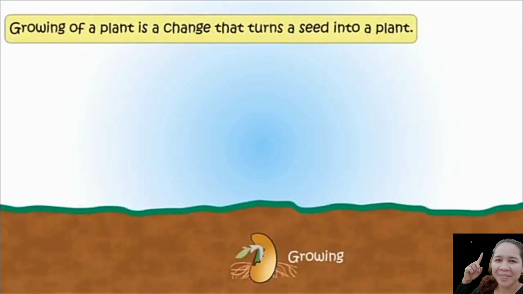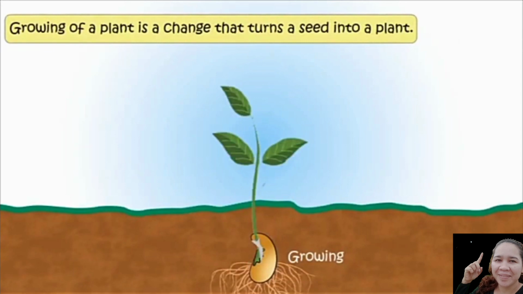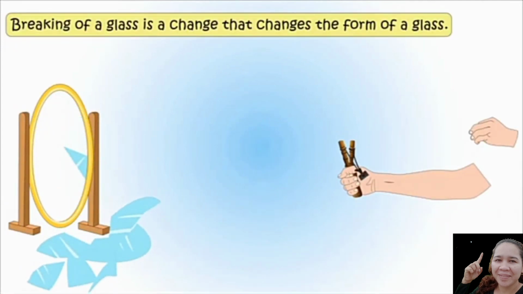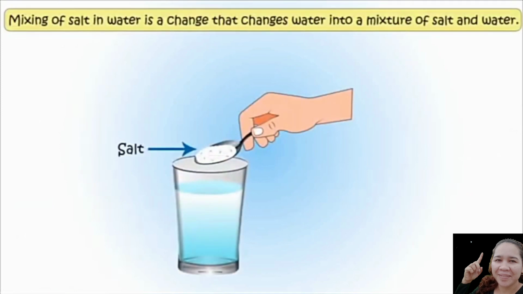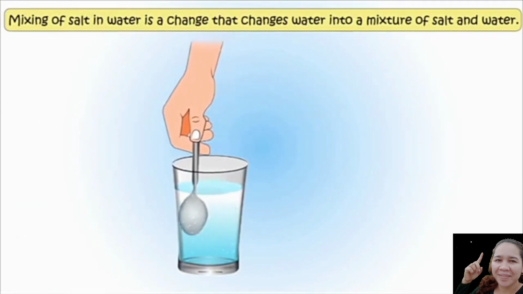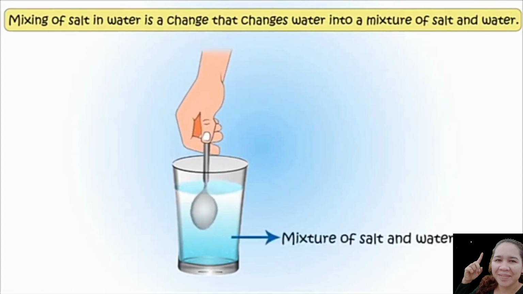Growing a plant is a change that turns a seed into a plant. Breaking of glass is a change that changes the form of a glass. Mixing of salt in water is a change that changes water into a mixture of salt and water.